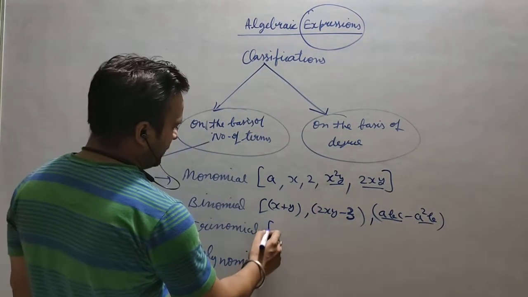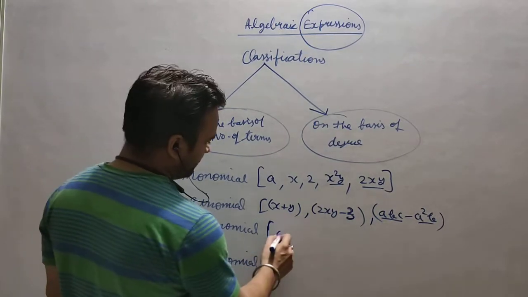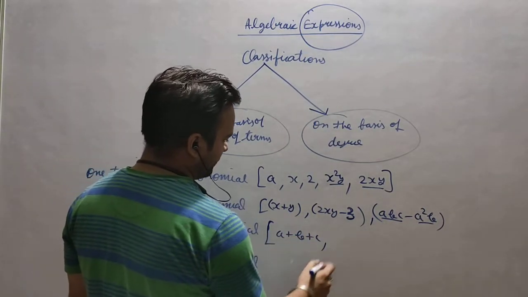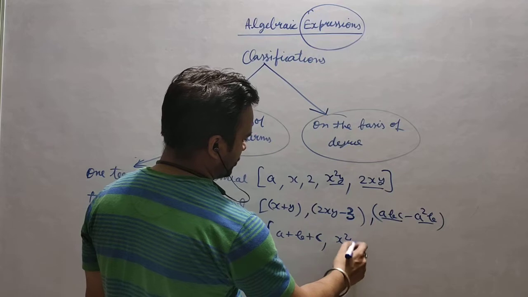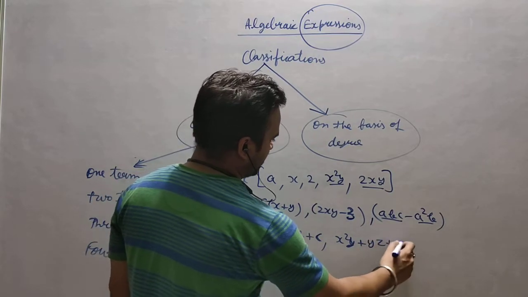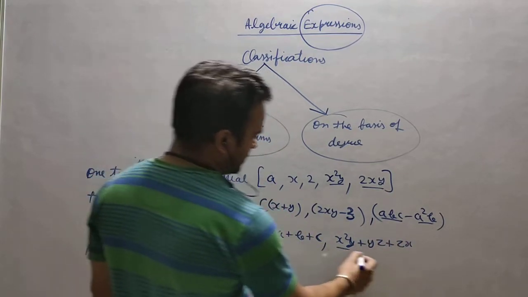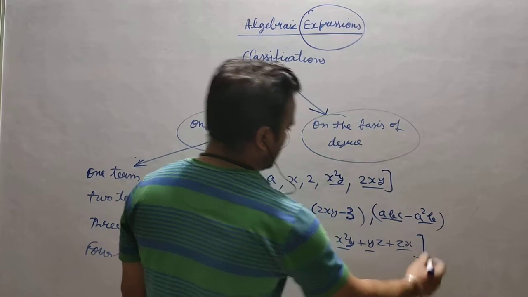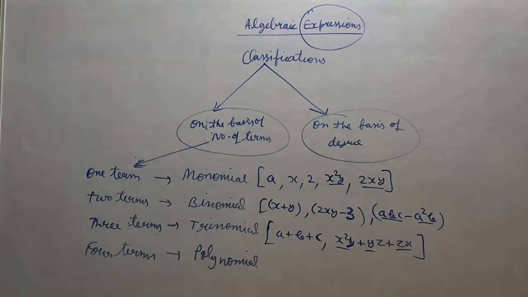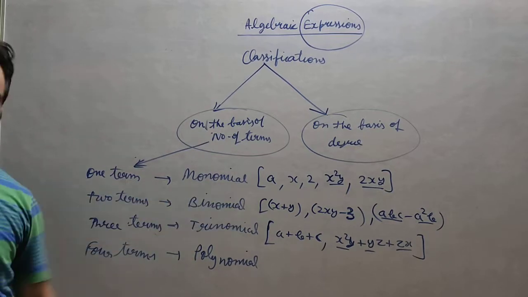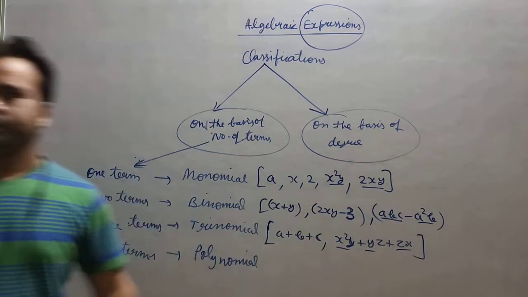For a trinomial, we want three terms. Suppose a plus b plus c. You can take x square y plus yz plus zx. So you can see this is the first term, second term and third term. I hope you all have understood about these particular divisions. Four terms, definitely we will go for four terms there.